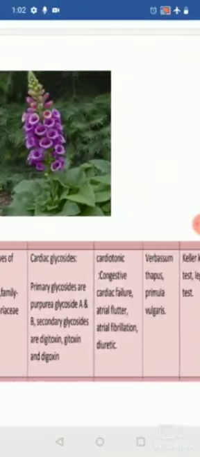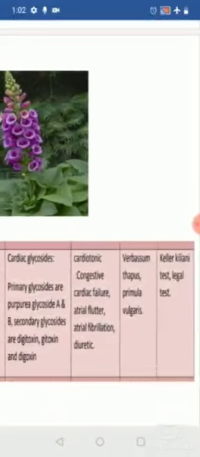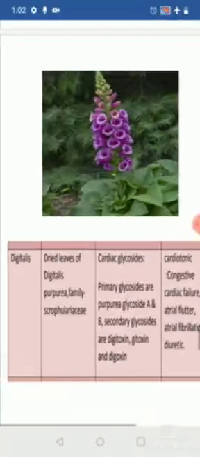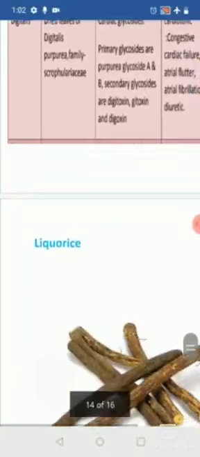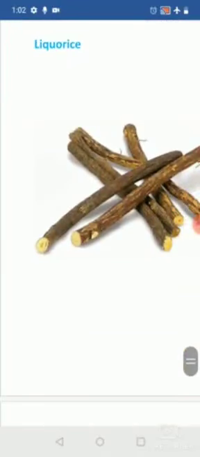Okay, so coming to the uses, it is used as a cardiotonic, which means it increases the force of contraction of the heart, hence it is used in the treatment of various cardiac disorders like CCF or congestive cardiac failure, atrial flutter, and atrial fibrillation. It also has diuretic property. Coming to the chemical test, you are going to perform the Keller-Kiliani test, Legal test, and the Baljet test.